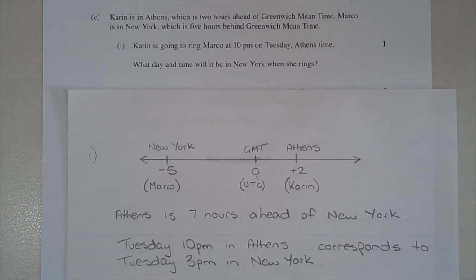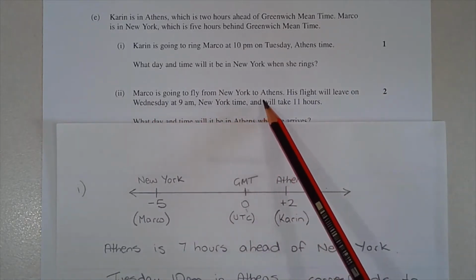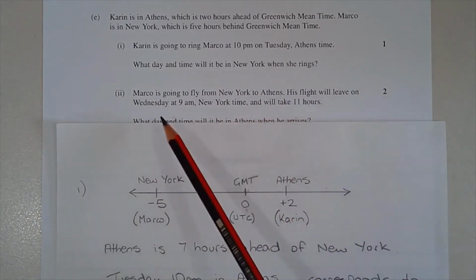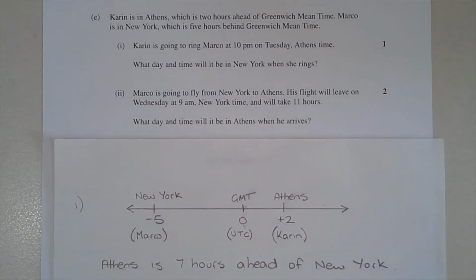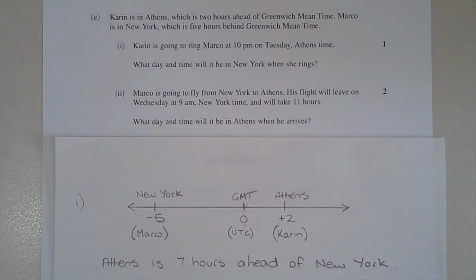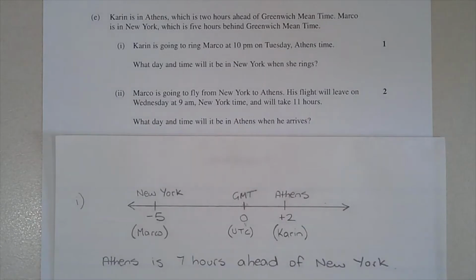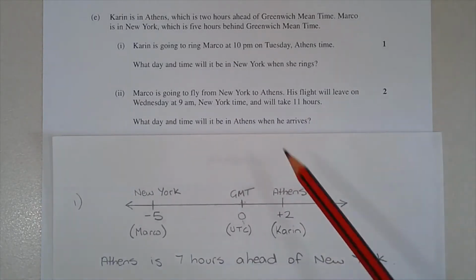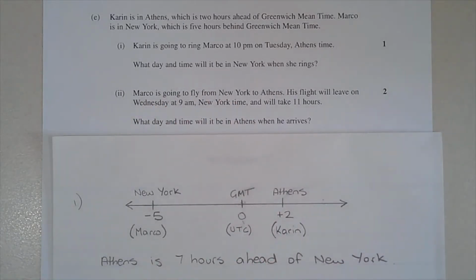So part 2, Marco is going to fly from New York to Athens. His flight will leave on Wednesday at 9 a.m. New York time and will take 11 hours. What day and time will it be in Athens when he arrives? So since we're interested in the time that he arrives in reference to Athens time, it makes sense that the first thing we need to think about is to convert the New York time, or the time when Marco leaves, which is referenced to New York time, to Athens time.